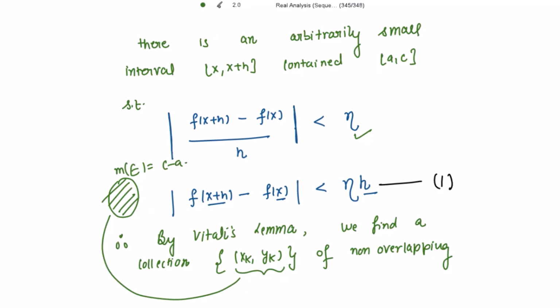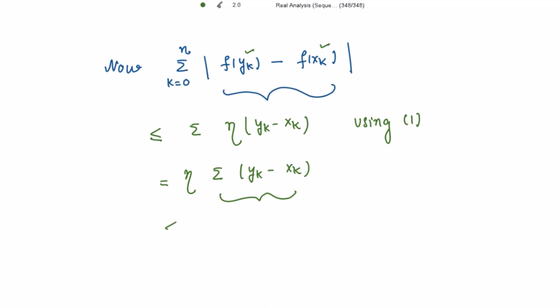So the sum of such intervals covering the set E should be strictly less than c minus a, because E is a set of measure c minus a, the length. So their sum is strictly less than c minus a, right? So we are getting the summation of this mod to be strictly less than eta into c minus a, by the way the intervals were constructed. Please mark this as 2.